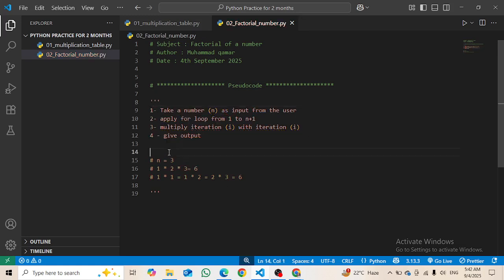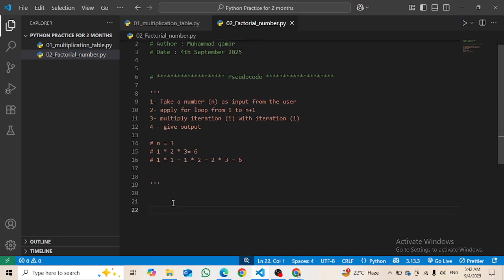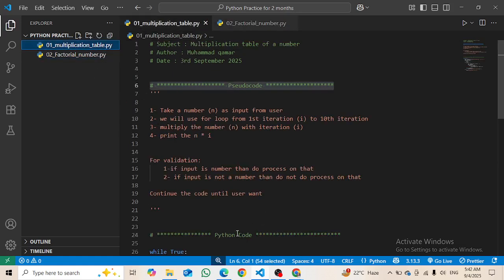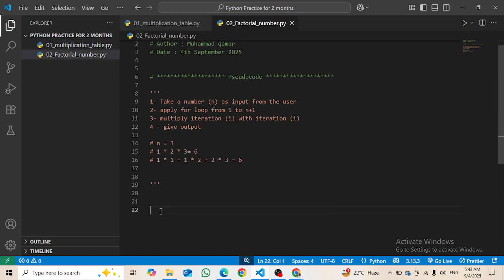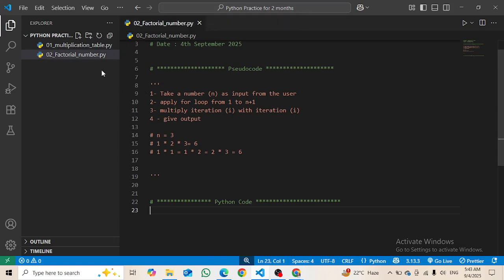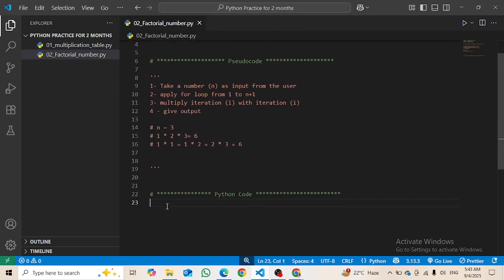Alright, like this, okay? Now let's do it by ourselves in the real code. So for the real code, again, I'm going to just copy this line from here and paste it here. Close that one. And now we are going to write our code here.